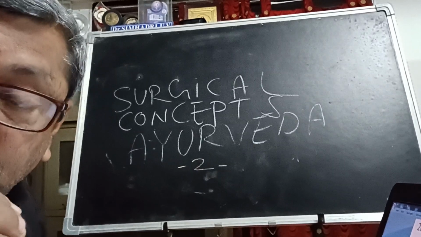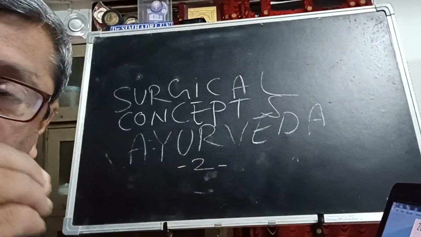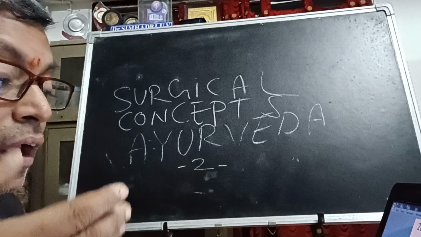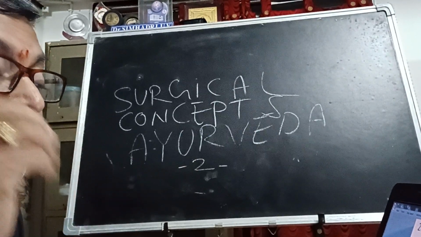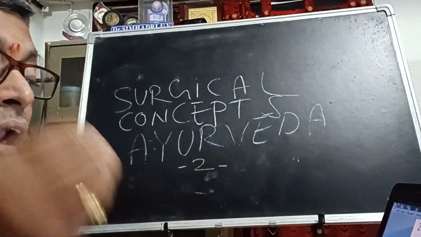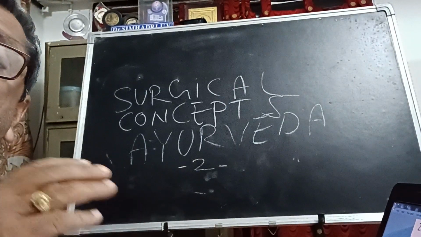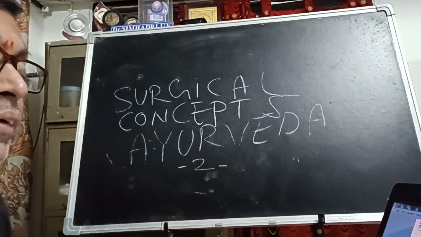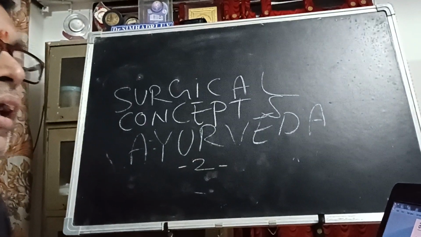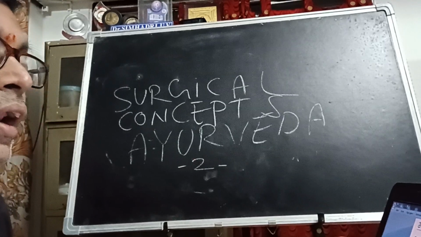When you are doing a surgery, or have done a surgery, what are the precautions to be taken, and what are the fatal and unfavorable conditions after or while doing surgery, are clearly mentioned. You have to go through it. Next one, Vrana Vijnana, that is called Vrana Vijnana Adhyaya.